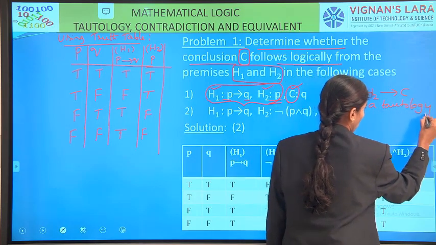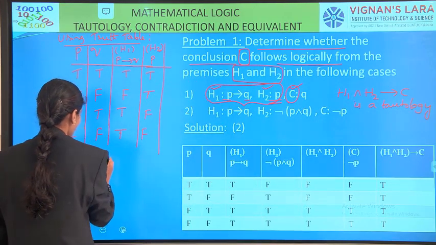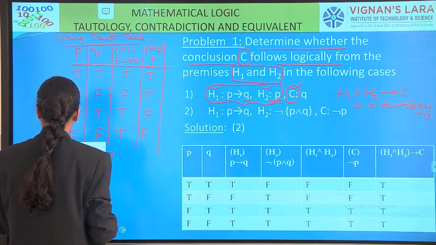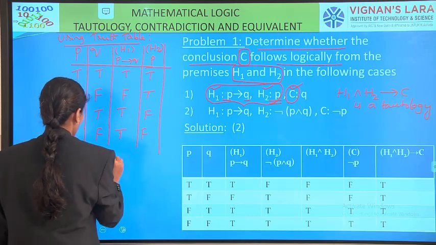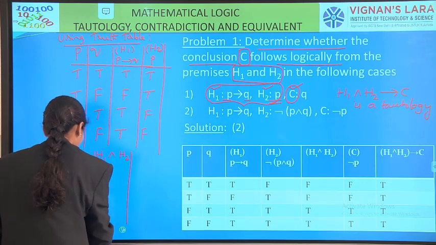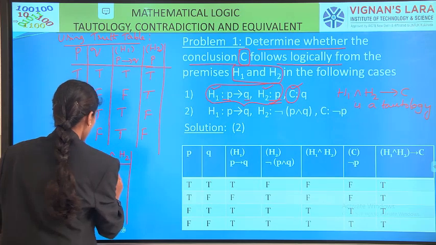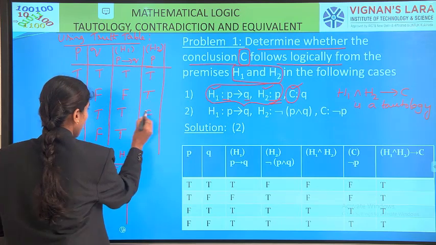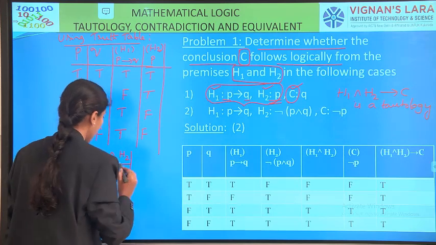So first I calculate H1 and H2. For the first combination T and T is T, F and T is F, T and F is F, then T and F again F.